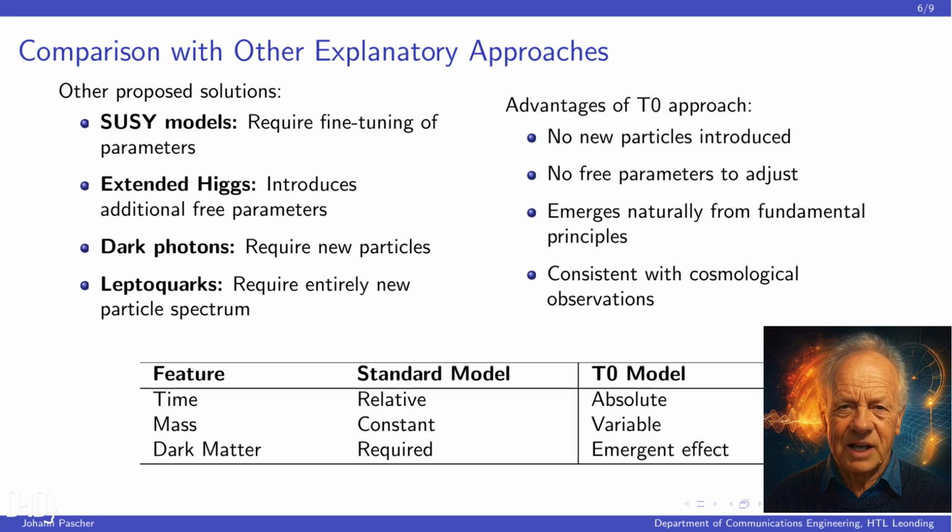Comparing with other explanatory approaches for the g-2 anomaly, the T0 model offers decisive advantages. On the left, you see other proposed solutions, such as SUSY models requiring fine-tuning of parameters, extended Higgs models with additional free parameters, or leptoquarks needing an entirely new particle spectrum. In contrast, the T0 model introduces no new particles, requires no free parameters for adjustment, emerges naturally from fundamental principles, and is consistent with cosmological observations. The table below shows further conceptual differences between the standard model and the T0 model.